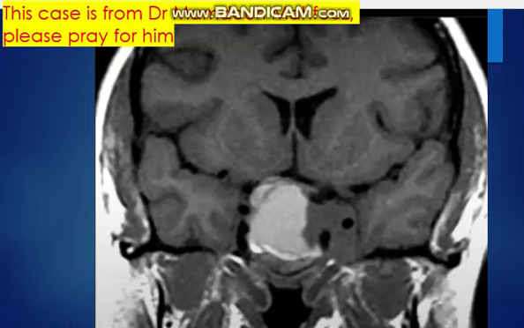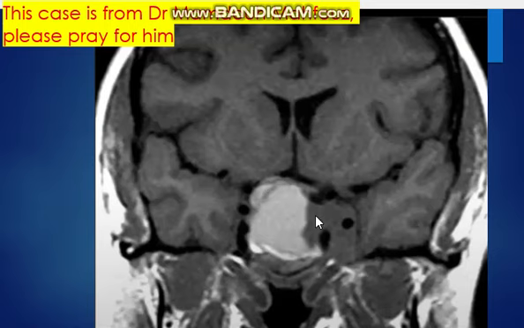Okay, so let's start the case. This is a coronal T1 weighted image, non-contrast. There is no contrast in the vessels. Okay, so this is a coronal non-contrast T1 weighted image showing a large sellar mass with suprasellar extension and compression of the optic chiasm, especially on the right side.